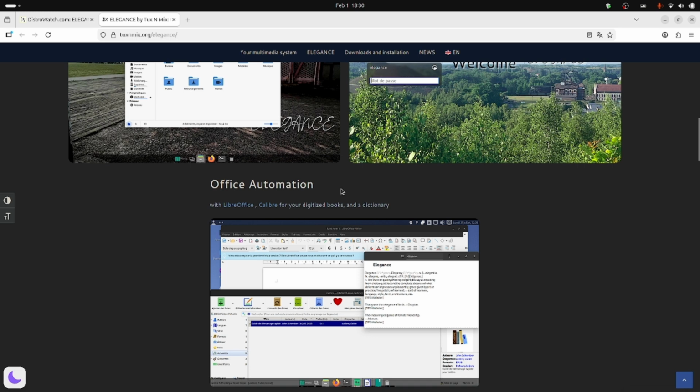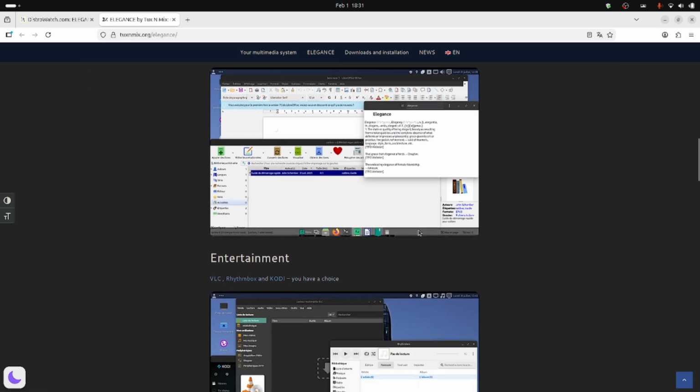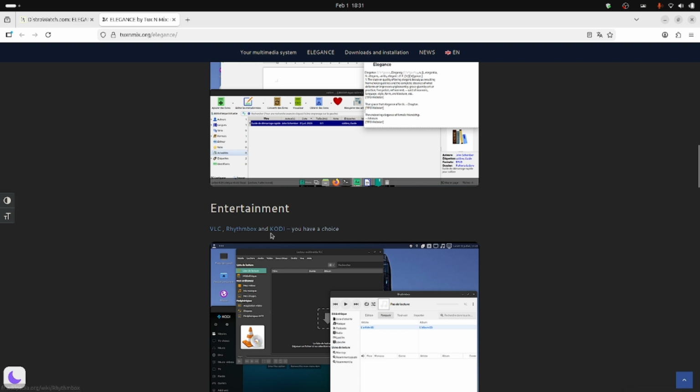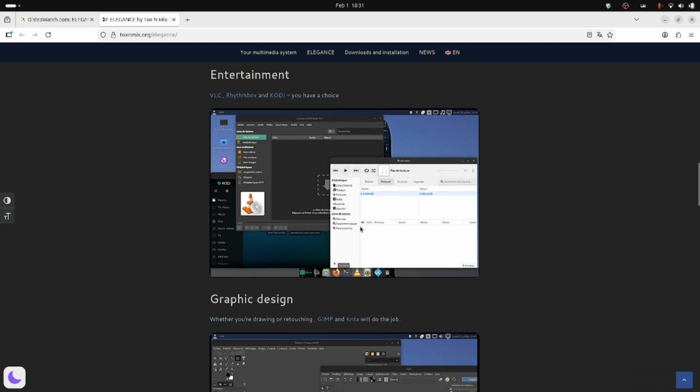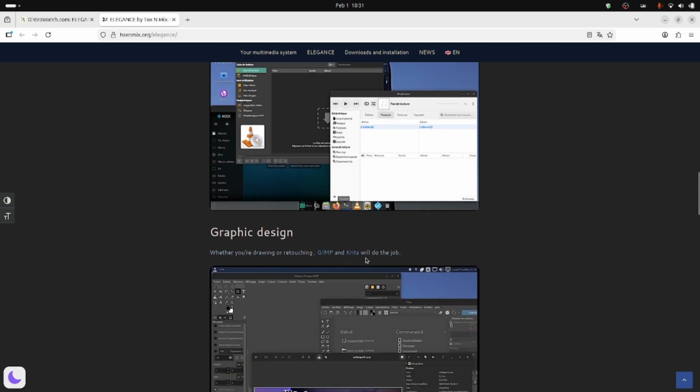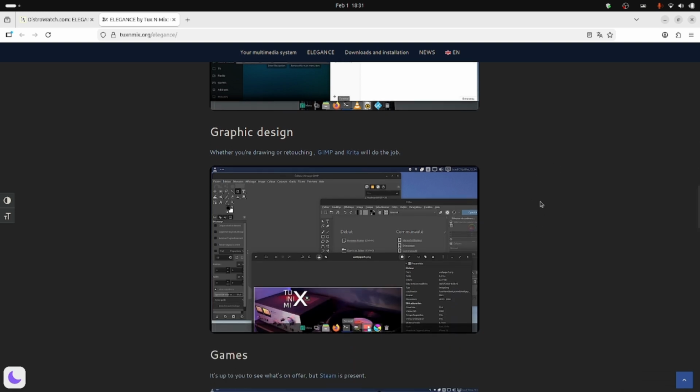It comes with ready to use office automation software like LibreOffice, Calibre for digitized books, and a dictionary also is included, and the complete office suite that is LibreOffice is included. For entertainment, it contains VLC, Rhythmbox and Kodi. Kodi is your multimedia server. For graphic design, GIMP and Krita have been included in this Linux distribution. So you can explore the creativity to the fullest.